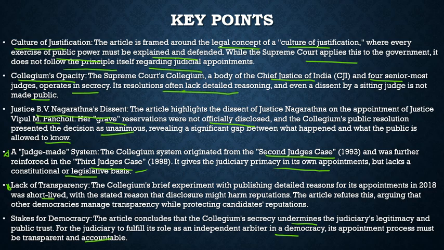It basically focuses on the opacity in the collegium system, especially with respect to the appointment of judges, and the dissent given by Justice B.V. Nagarathna. It was not disclosed to the people. Whatever decisions were taken in the collegium system, the final decision is often named as unanimous, which is way beyond the reality. So this is what the article is trying to tell us.